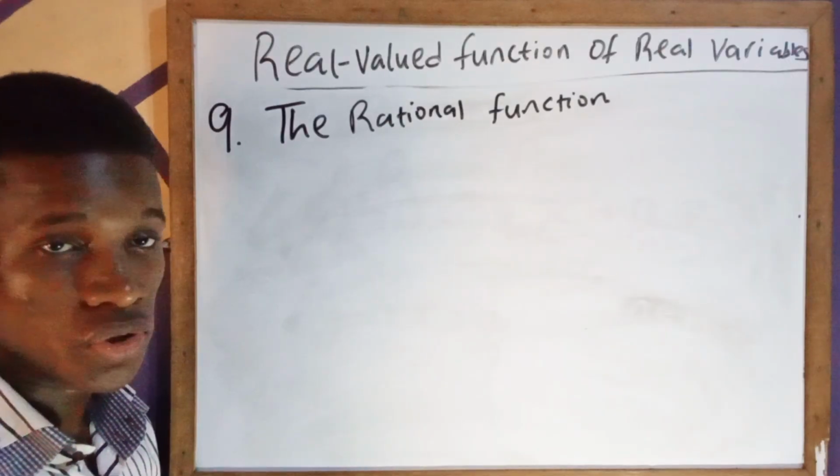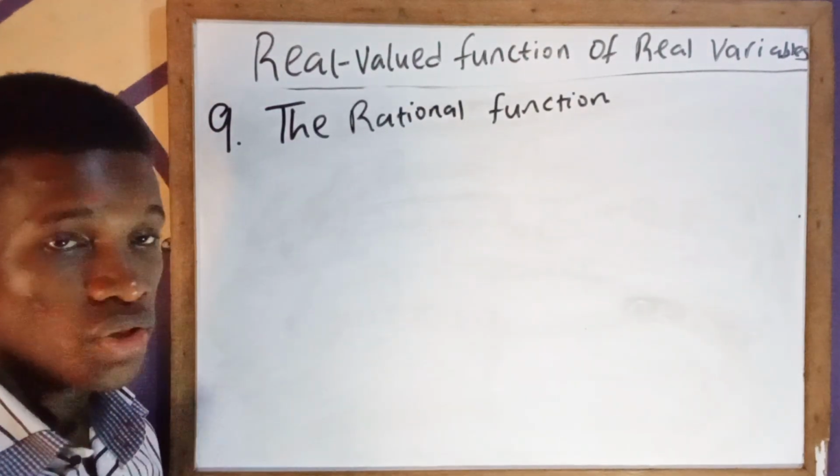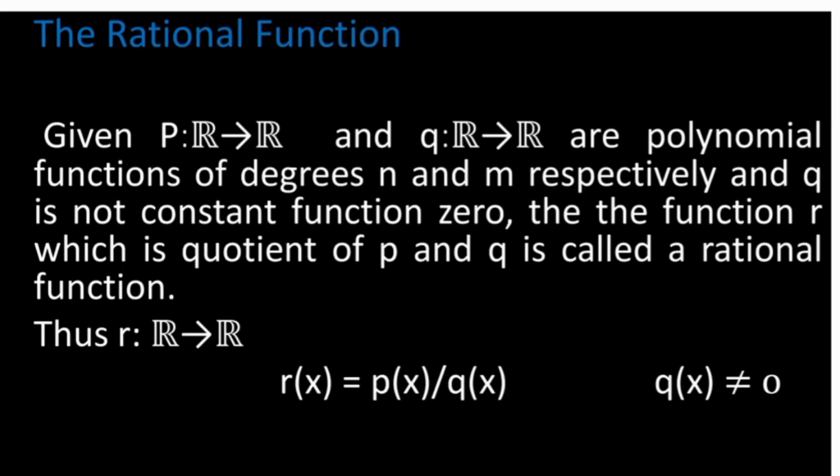The rational function, like the name implies, is a ratio of functions. So given polynomial functions p and q mapping from R to R of degrees m and n respectively, and q is not the constant function, then the function r, which is the quotient of p by q, is called a rational function.